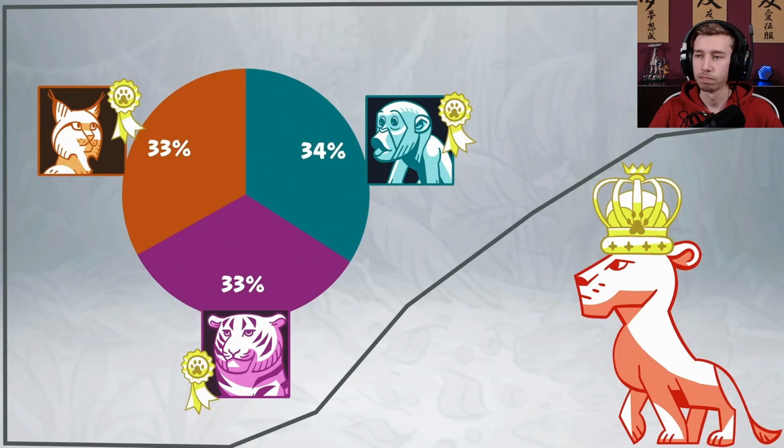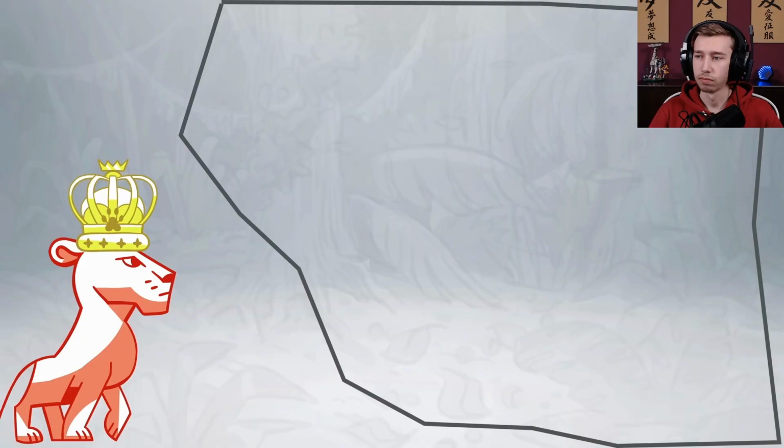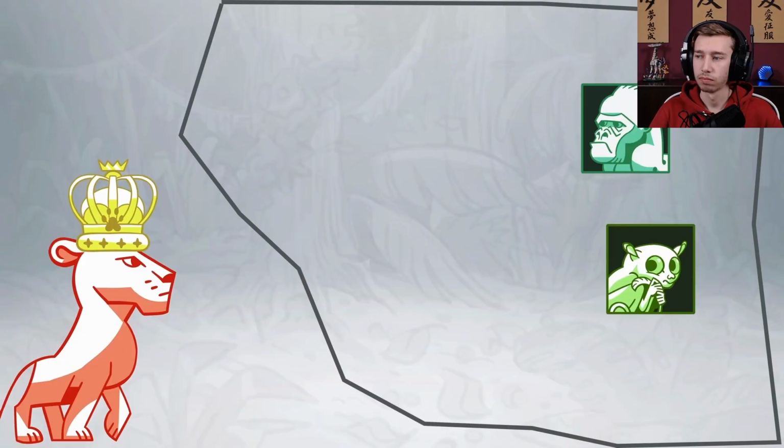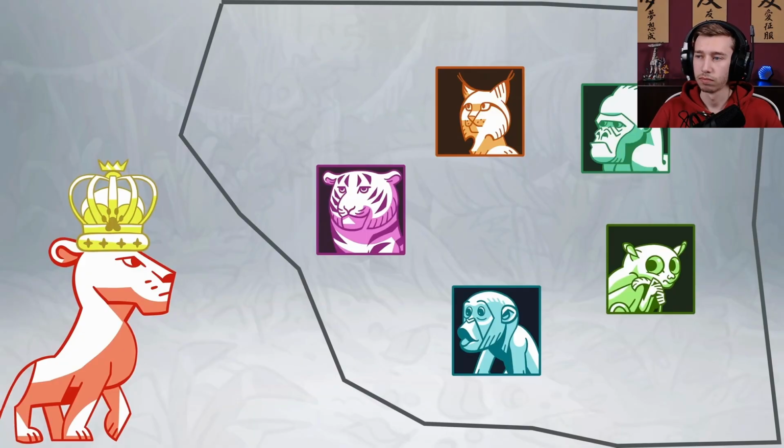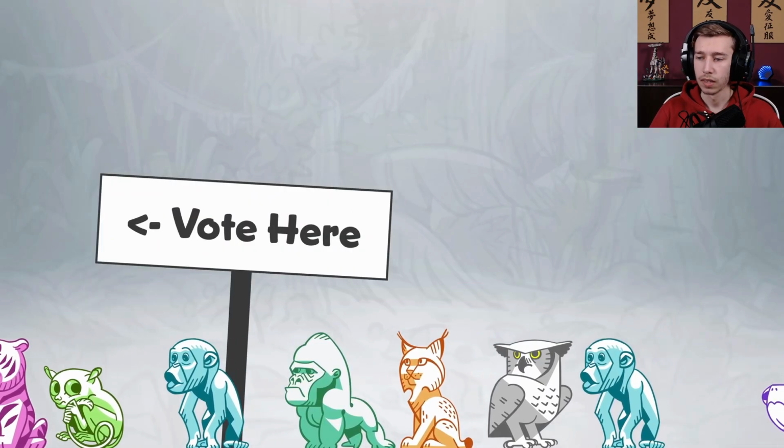This test turned out well, but it was also as simple as could be. Now Queen Lion wants to see what happens in a race where not everybody is a winner. The next big range she tests has 5 candidates running for office: gorilla, tarsier, monkey, tiger, and lynx, 3 of which can be representatives. Election day comes and goes, and here are the results of the citizens' first choices.